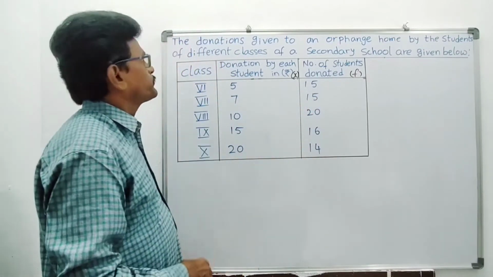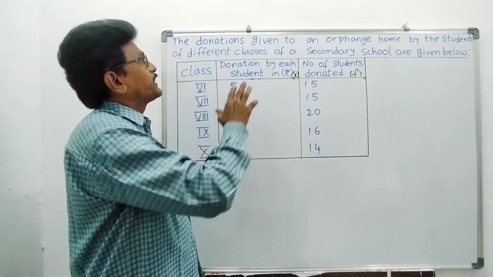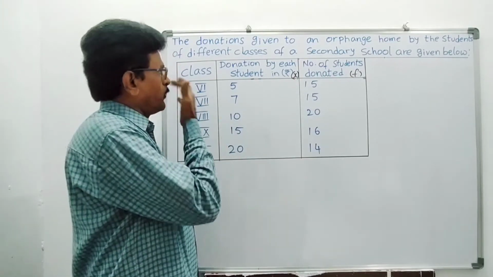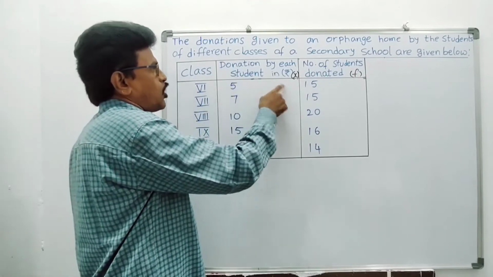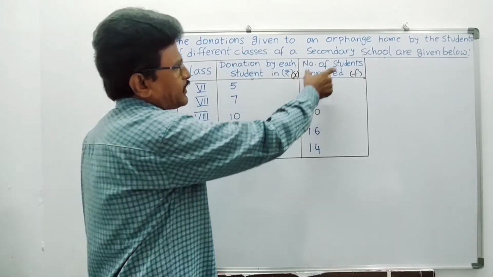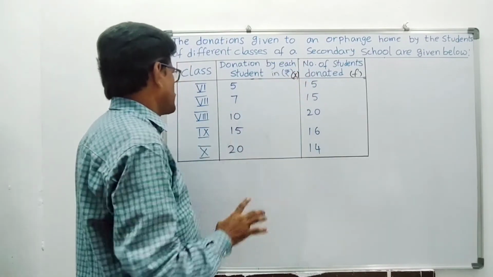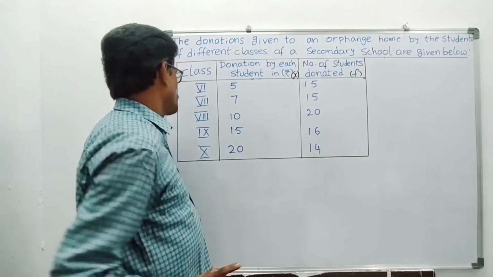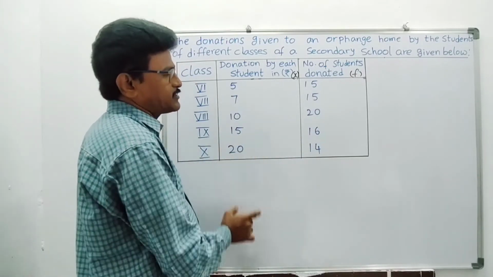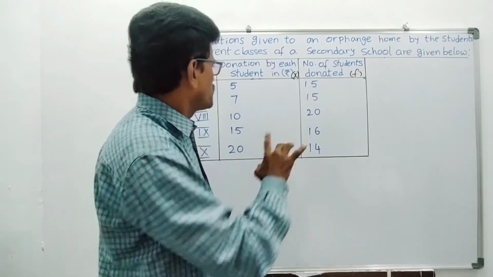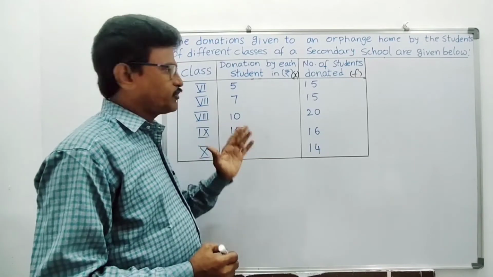First, what is the problem? The donations given to an orphanage home by the students of different classes of a secondary school are given below. In the problem he has given like this. 6th class, each student 5 rupees, number of students 15 members. 7th class, 7 rupees, 15 students. 8th class, 10 rupees, 20 students. 9th class, 15 rupees, 16 members. 10th class, 20 rupees each student, 14 students. So this is the table given. Now we have to calculate mean, median, mode for this.